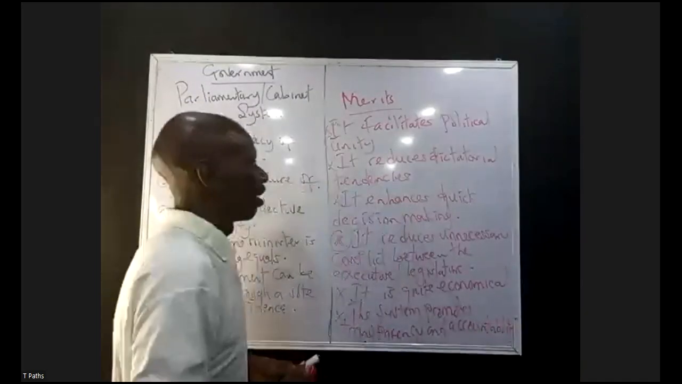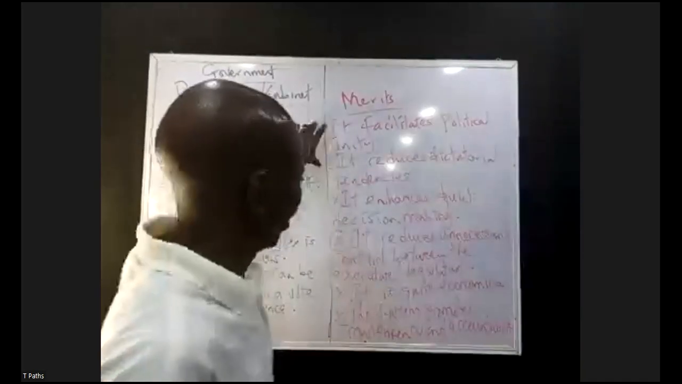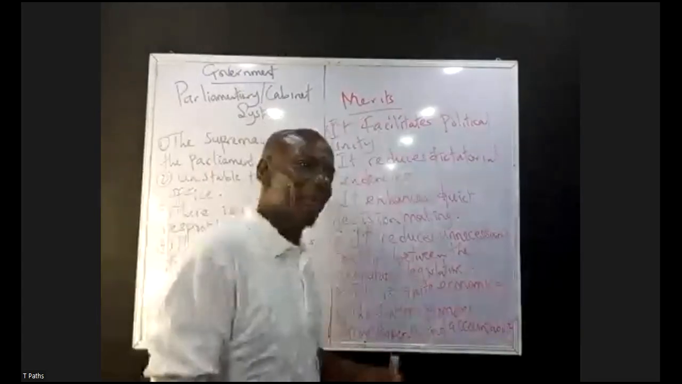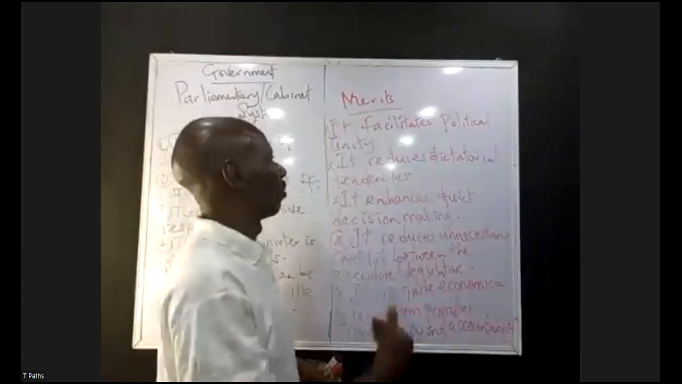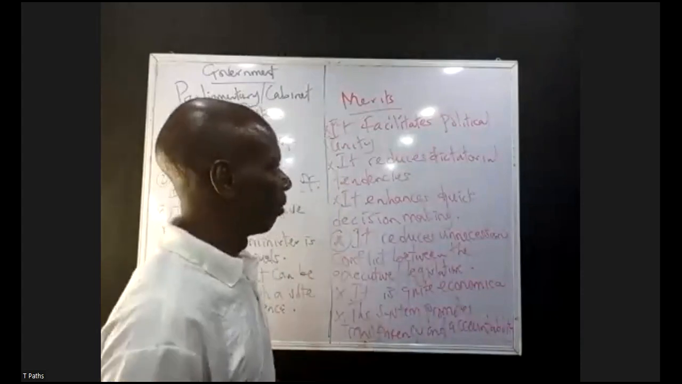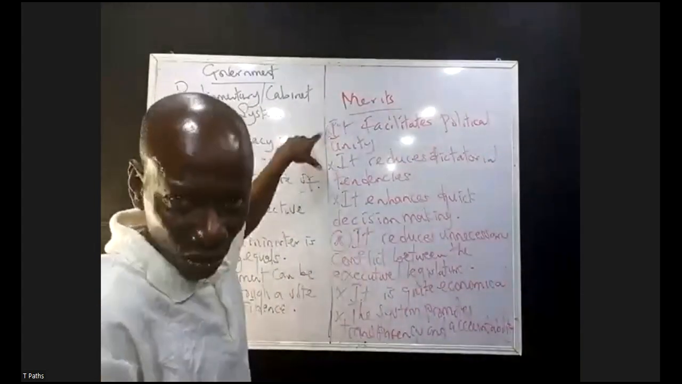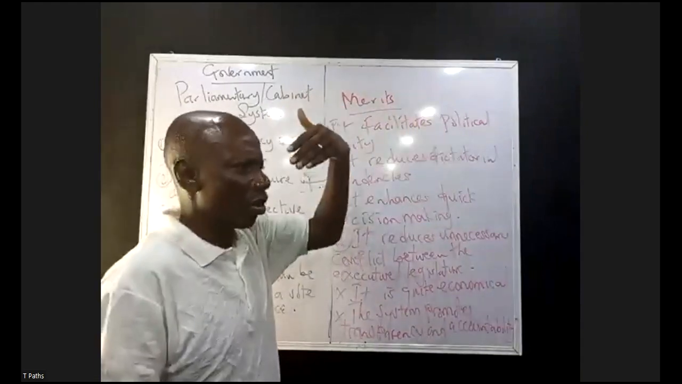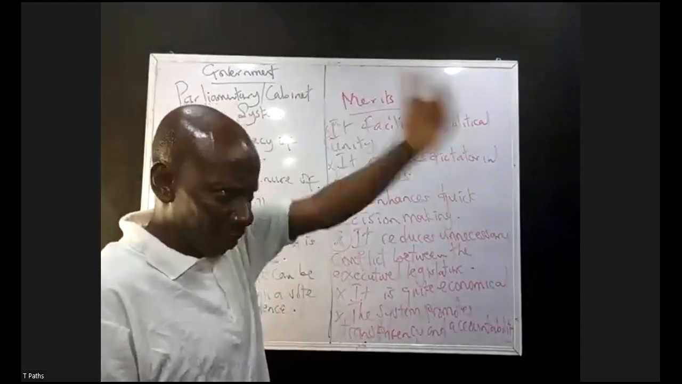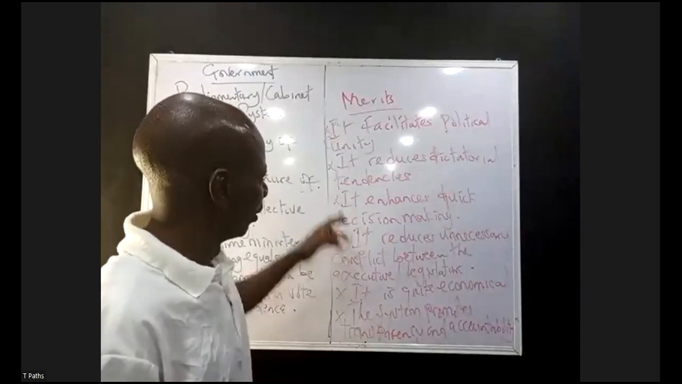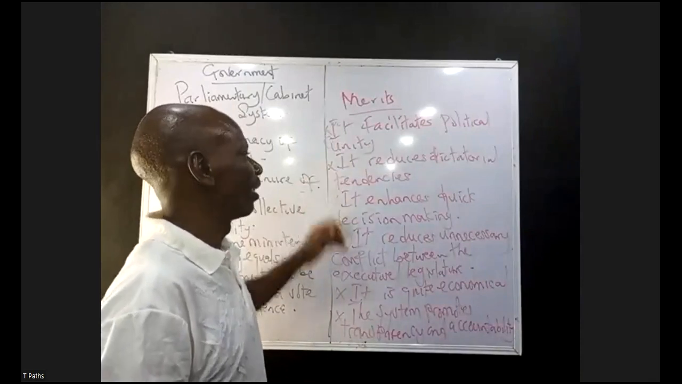Now, we said that one of the merits of parliamentary system of government, 1, it facilitates political unity. Then we check it very well. Under parliamentary system of government, there is an element of political unity because there is peace, harmony. Remember, members of the executive are also members of the legislature. So there's little or no emergence of unnecessary argument or quarrel.